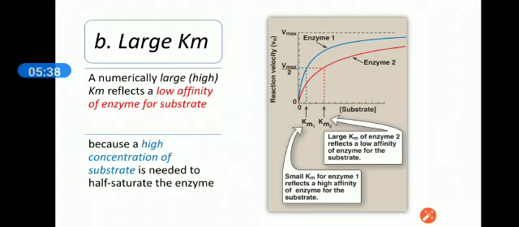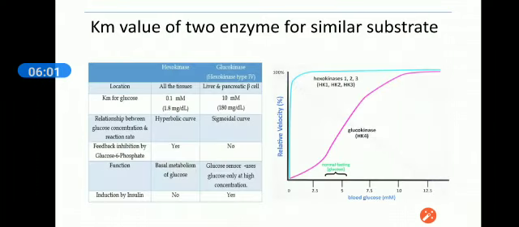Okay, what is a large Km? A numerically large, or high, Km reflects a low affinity of the enzyme for the substrate, because a high concentration of substrate is needed to half saturate the enzyme. Okay, let's explain it with our examples.